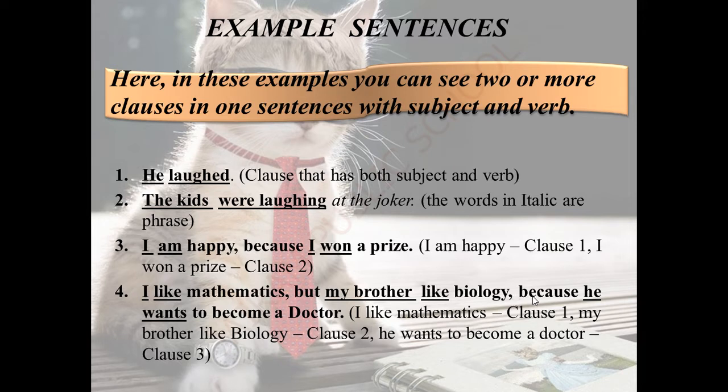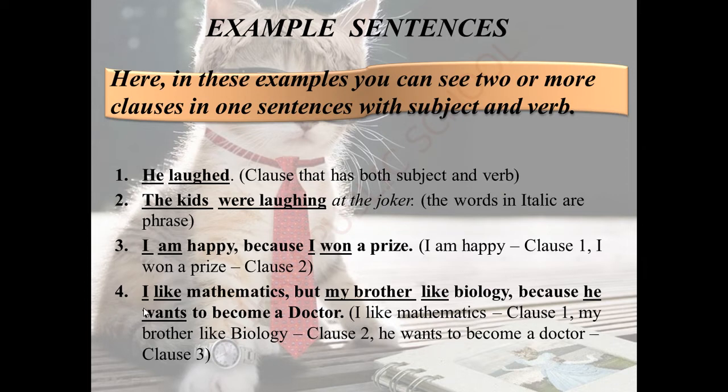Let's move on to the third sentence. Because is a conjunction word. I told you already, it unites one or two sentences as a single sentence. He wants to become a doctor. Here, he is a subject, wants is a verb. So, on the whole, he wants to become a doctor is a clause sentence, which is the third sentence of the clause.